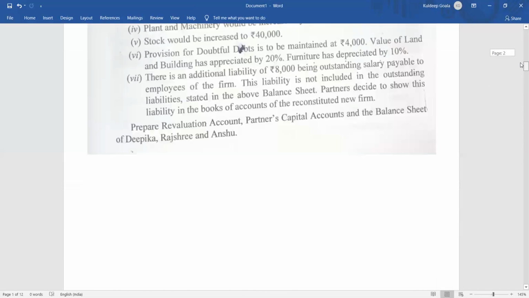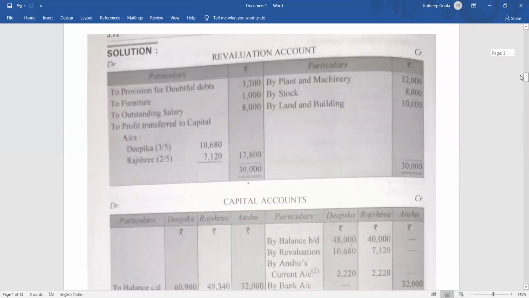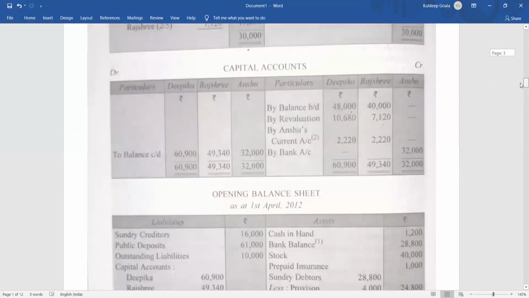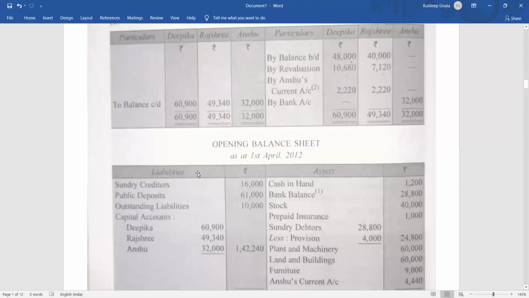Okay. So let's see the balance sheet here. Sundry creditor, no change, right? 16,000 is there. Then public deposit 61,000, no change. Outstanding liability 2,000 was there, added with 8,000. Now it is 10,000. 8,000 was the outstanding salary. Clear? You have seen the last point.